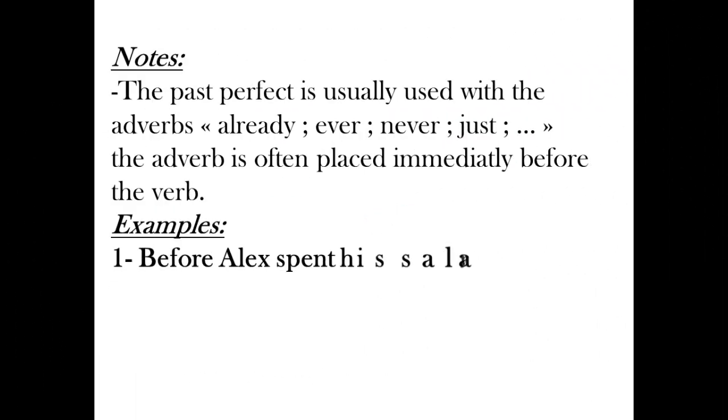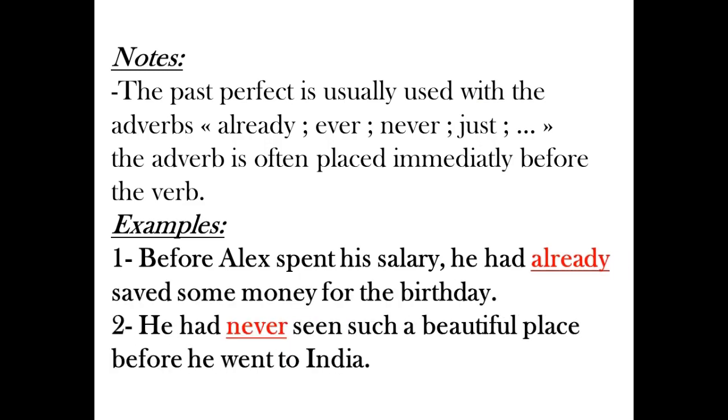The second note is that some adverbials or some adverbs like already, ever, never, just, etc., are frequently used with the past perfect and the simple past, with the past perfect, sorry. So the position of these adverbs should be immediately before the verb.